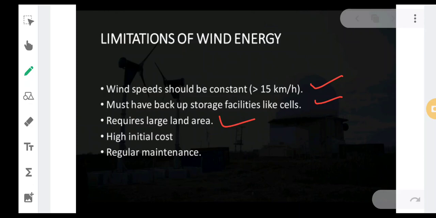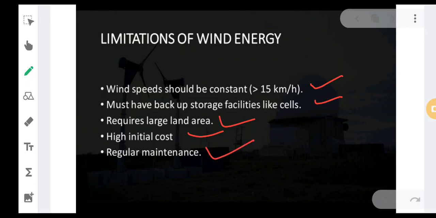So the initial cost is very high. The setup cost of a windmill is very high. It is a very huge structure, not a small structure. Since it is such a huge structure, the cost of setting it up and putting that windmill in place requires a very high amount of money.